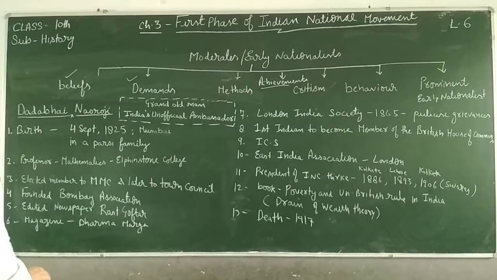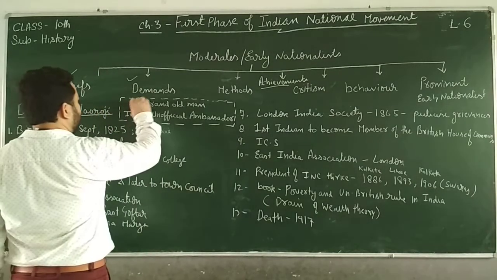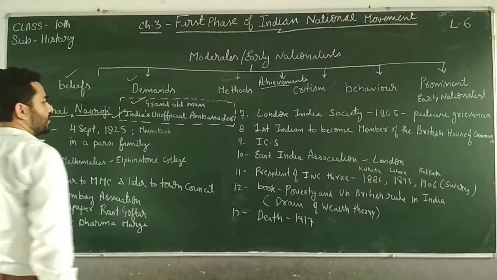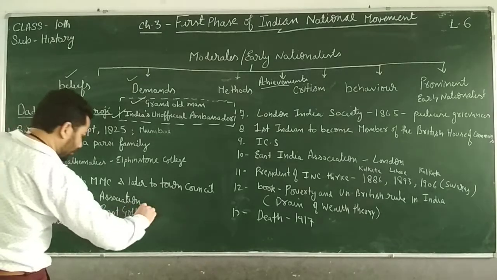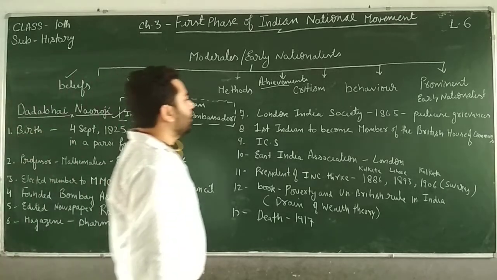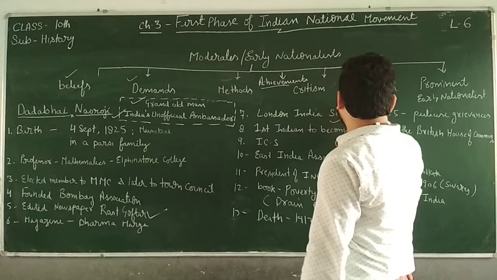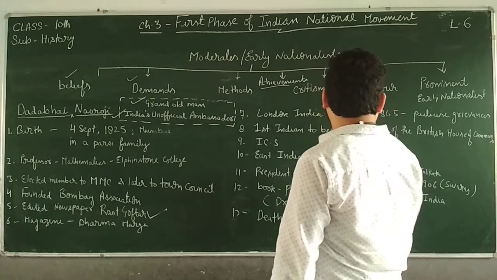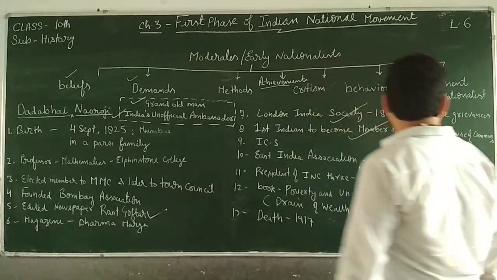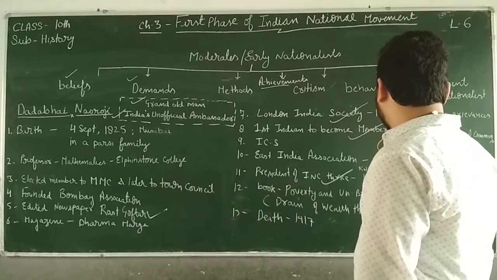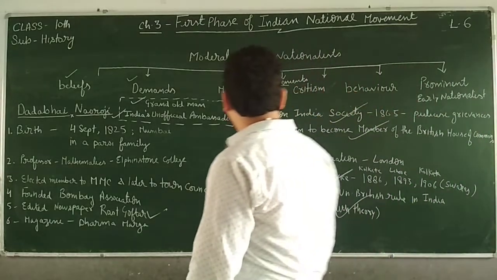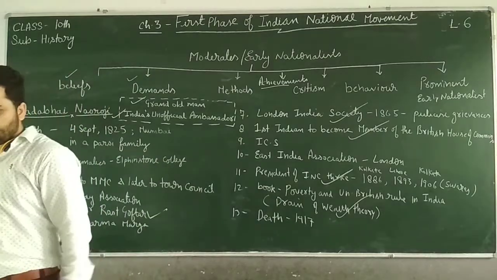Okay, so the most important points here will be: Grand Old Man, India's unofficial ambassador, Rast Goftar, London India Society 1865, first Indian member of the House of Commons, and president thrice. These points are very important, so don't forget them.